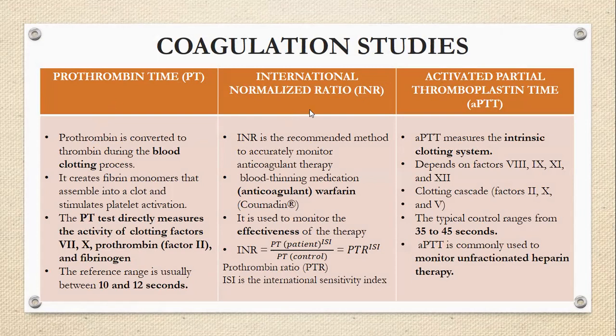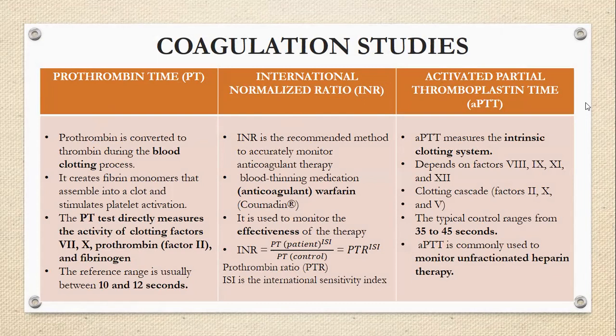Related to prothrombin time is the international normalized ratio. It is used to monitor the effectiveness of the anticoagulation therapy, usually by warfarin, and it's just a ratio of the patient's prothrombin time to the standard prothrombin time.